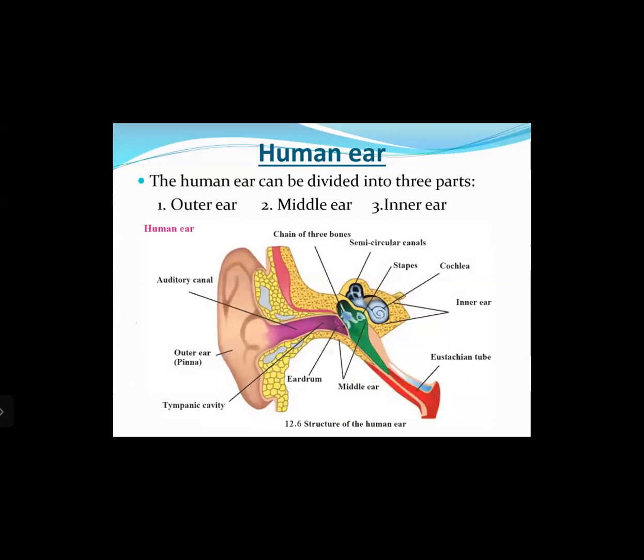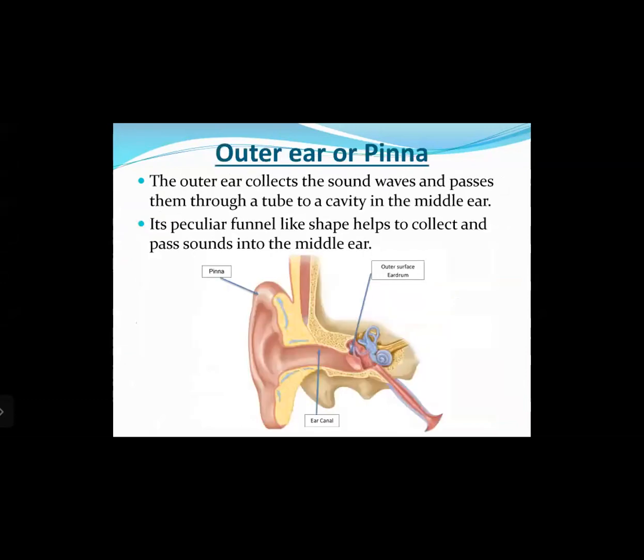The human ear can be divided into three parts: the outer ear, the middle ear, and the inner ear. The first one is the outer ear, or the pinna. The outer ear collects the sound waves and passes them through a tube or cavity to the middle ear. It has a peculiar funnel-like shape which helps to collect and pass sounds to the middle ear.